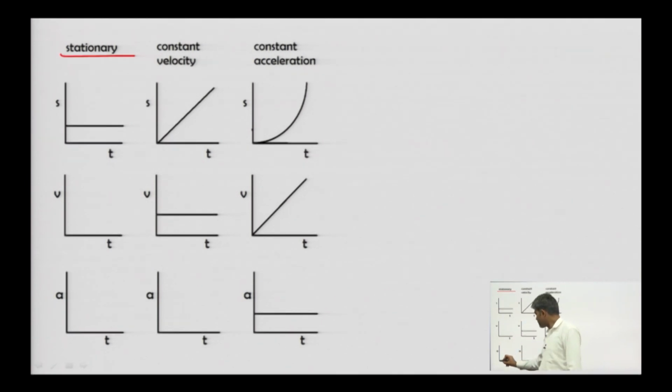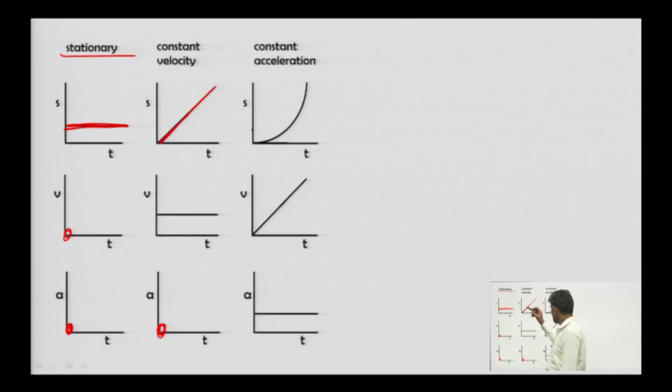So, in case of stationary, we know that we have 0 value of acceleration and 0 velocity, and displacement with respect to time remains the same. So if we have this type of graph, then it means the particle is stationary. For constant velocity, we have seen, constant velocity means the value of a is equal to 0.